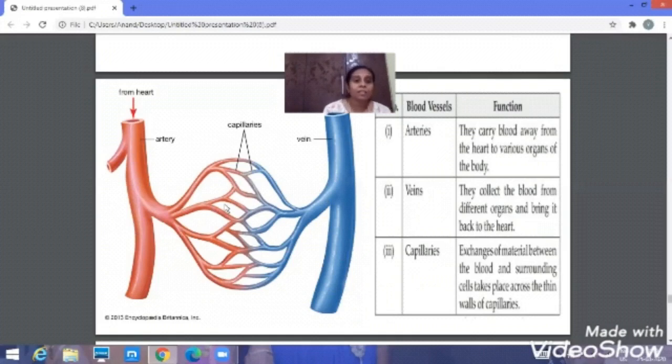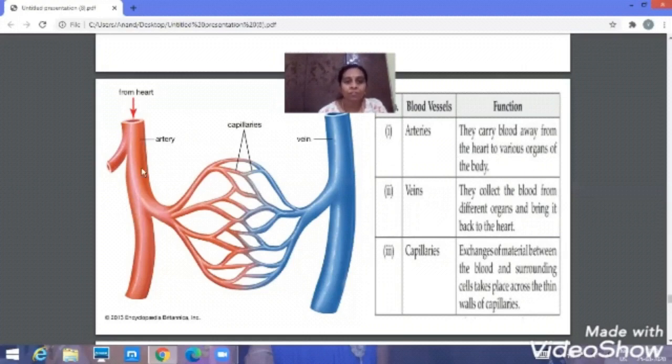So now arteries. When you observe the arteries, they have a thick wall, made up of smooth muscle fiber, and they don't have any valves. The function of the valves is to prevent the backflow of the blood. These arteries do not have any valves. The blood flows through the artery due to the contraction of the ventricles and that helps in carrying the blood away from the heart to the various organs of the body.